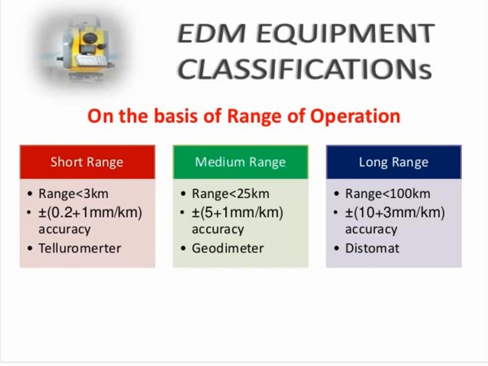So in EDM there are three instruments used: tellurimeter, geodimeter and distomat. Tellurimeter is a short range instrument where the distance is measured up to 3 km. Geodimeter is a medium range instrument where the distance is measured up to 25 km, and distomat is the long range instrument where the distance can be measured up to 100 km.